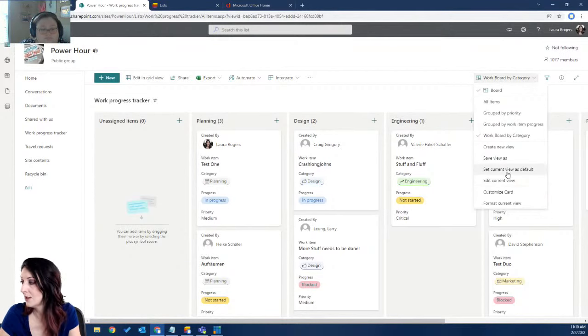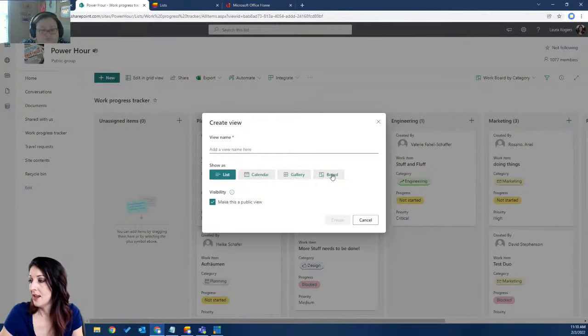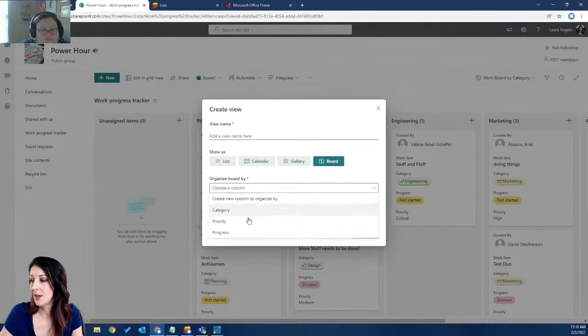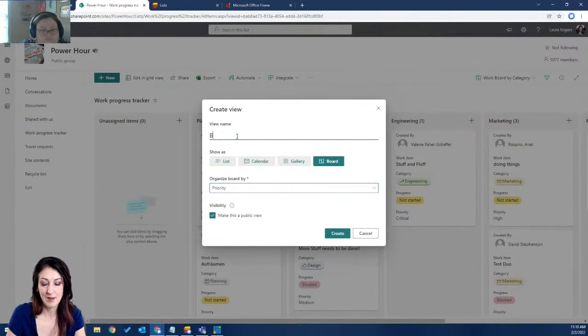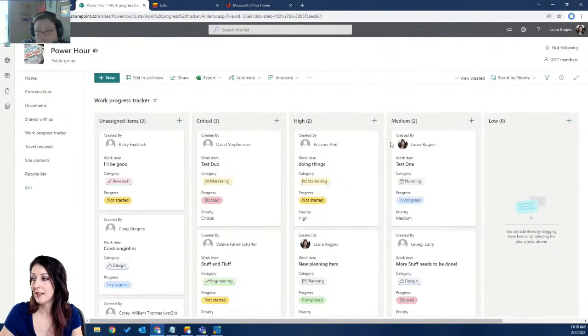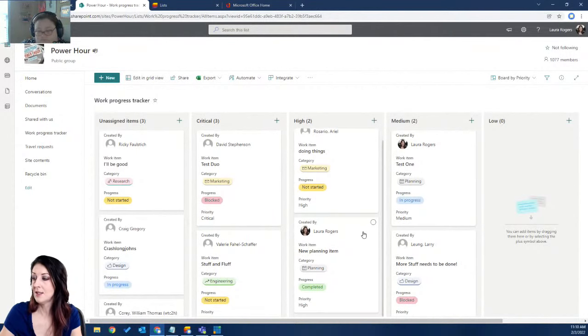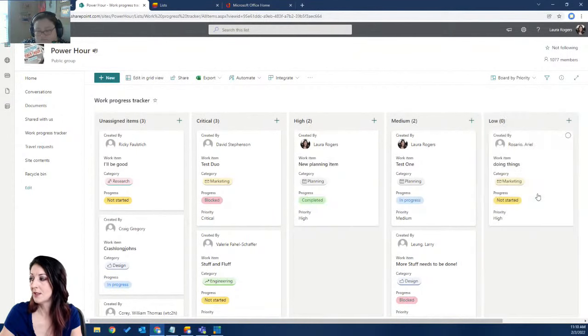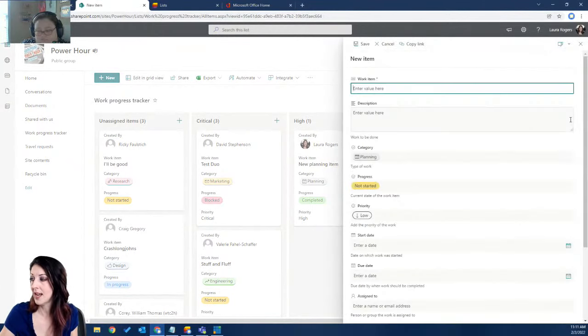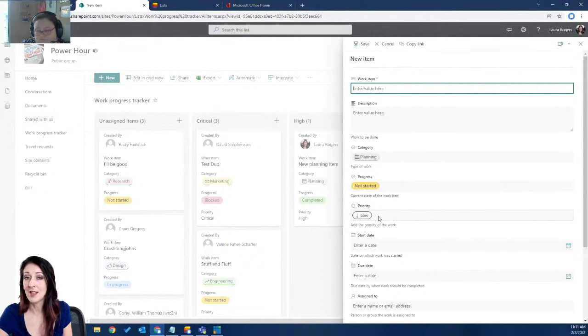So I can create a new view, and then another board, and then this one can be by priority. And then in this board, I can move things, like this doesn't need to be high anymore. I'm moving it to low. So again, I'm just changing the metadata when I do that. And again, when I click to add something to low, it fills in the priority for me. That's pretty cool. I like that ability where it's pre-populating that column.